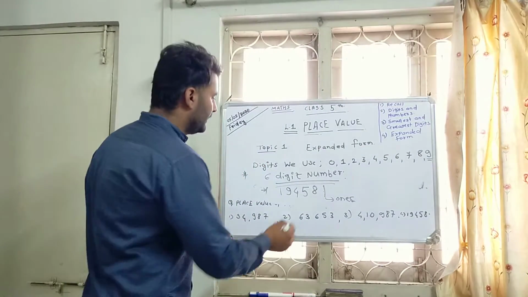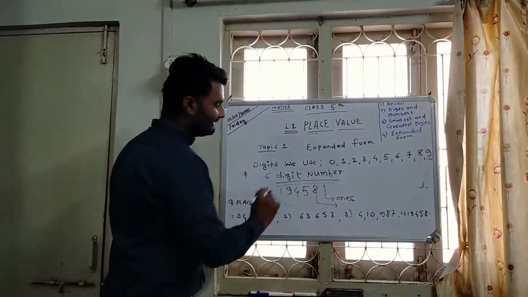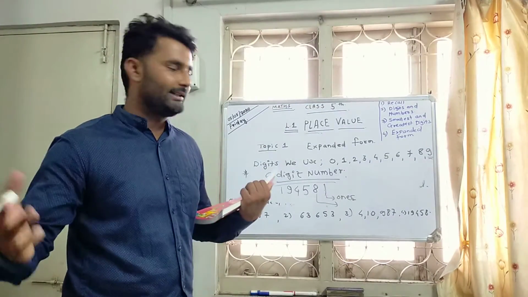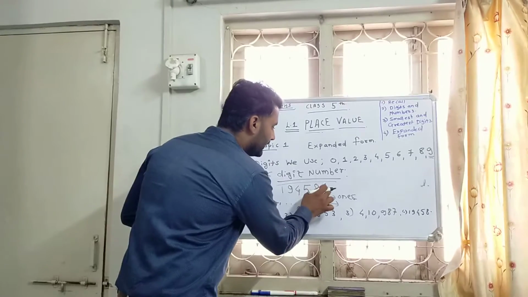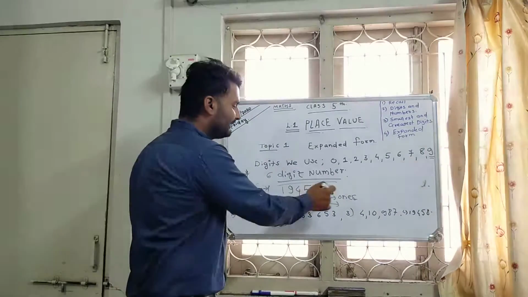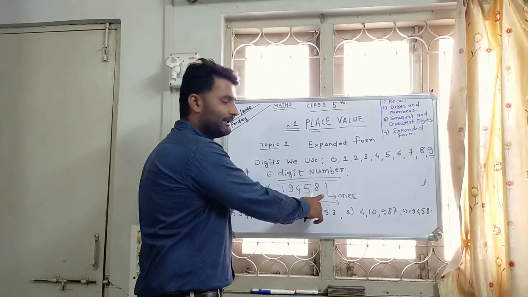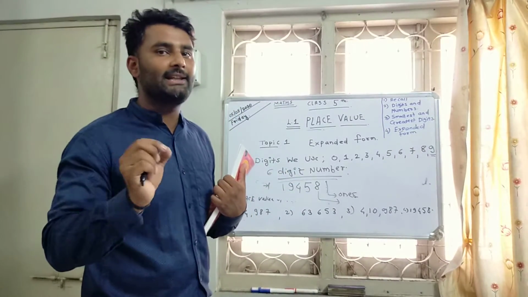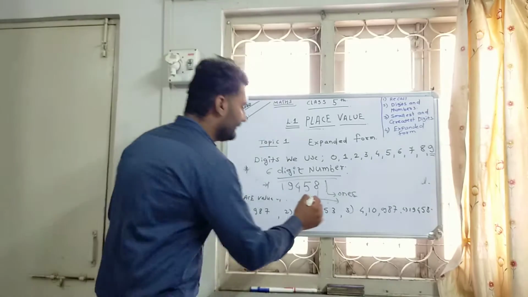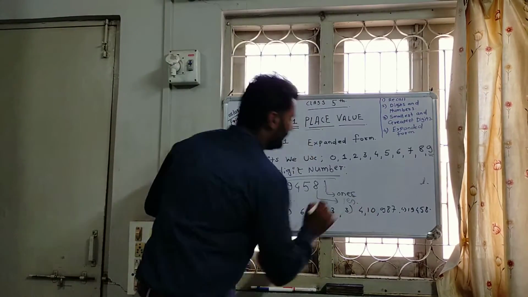Let me clear it for you. Here is 8. What is the face value of 8? It is 8. But the place value of 8 is tens. That means here face value is 1 and place value is ones, but here face value is 8 and place value is tens.